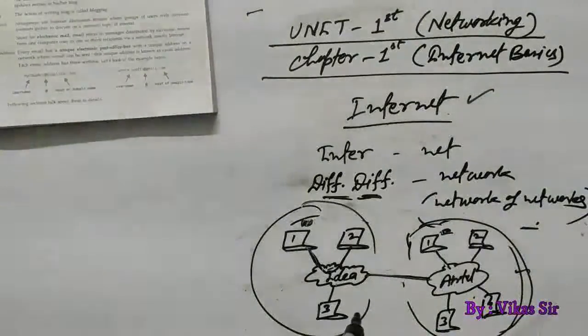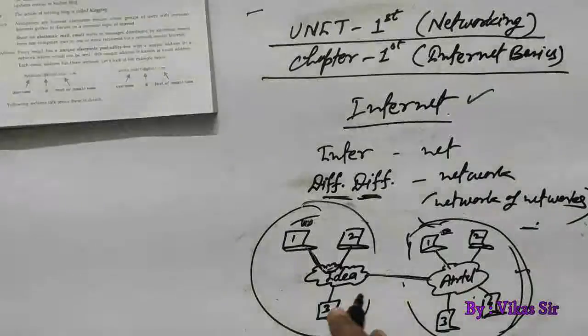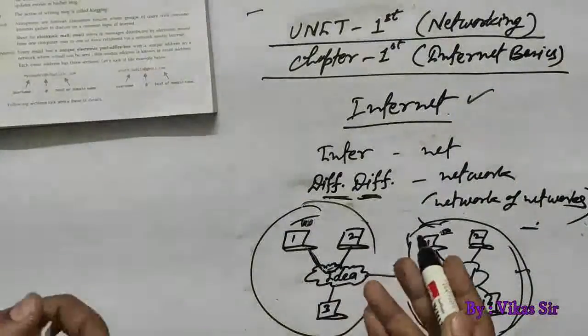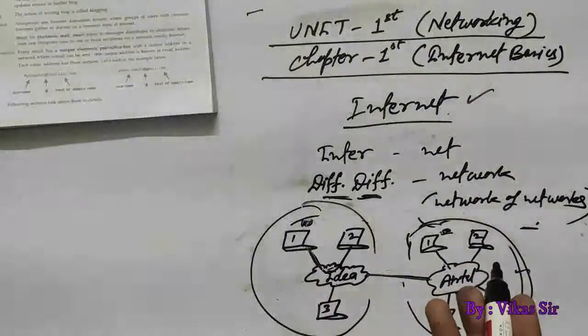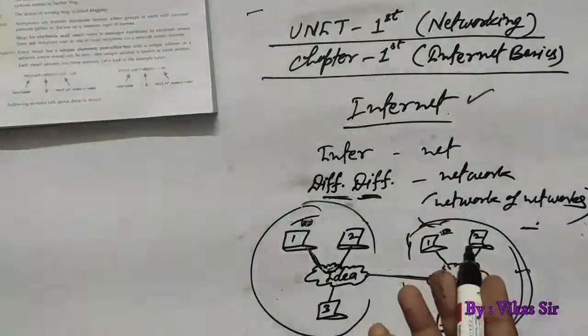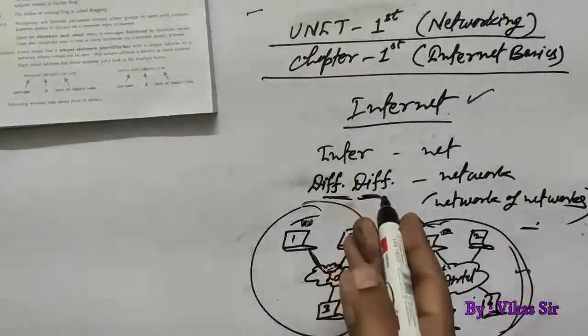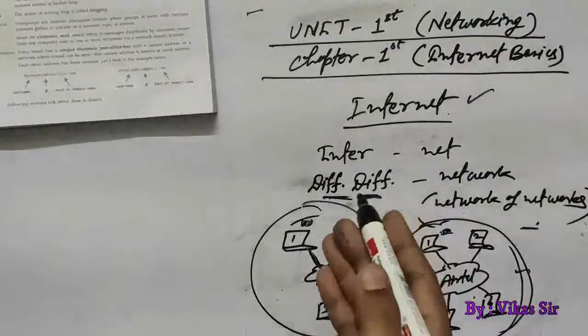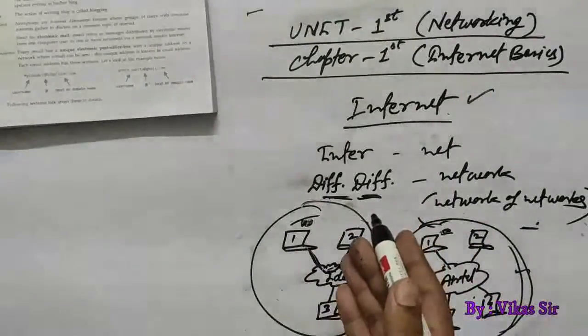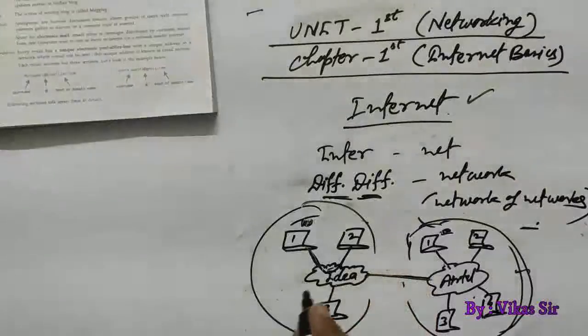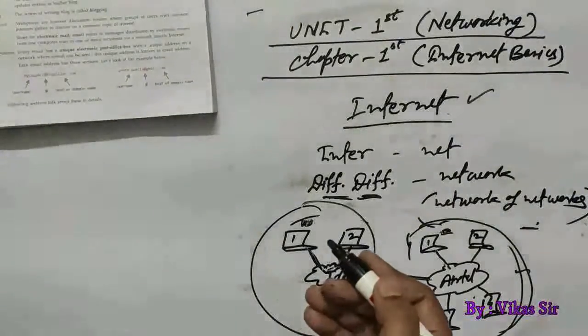But in the whole world, there are hundreds and thousands of networks like Airtel, Idea, Jio, and many other companies which are creating their own networks, like the Facebook network, the Idea network, the Google network. So we have hundreds of networks in the whole world.